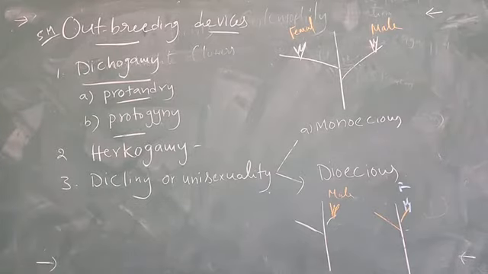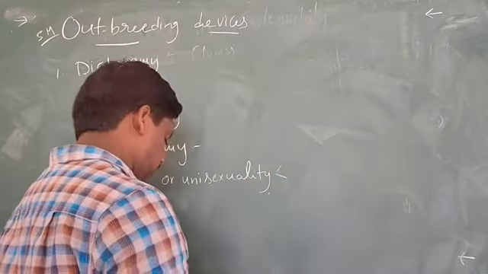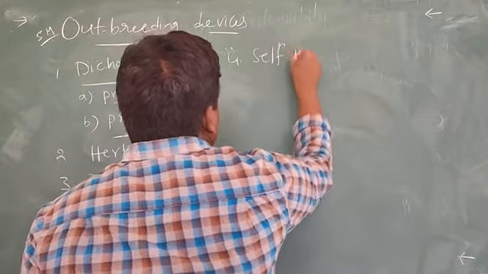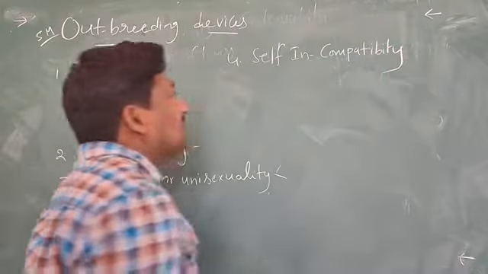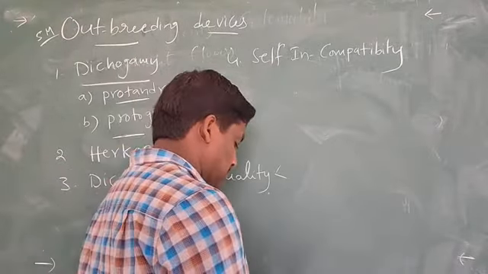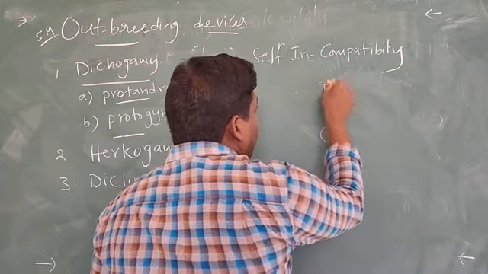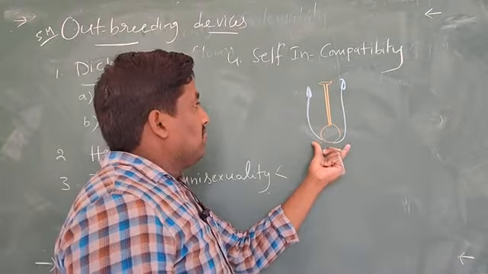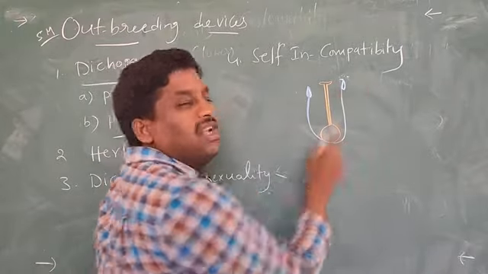Next, self incompatibility. Self incompatibility means in the bisexual flower, the anther breaks down and pollen grains are released.